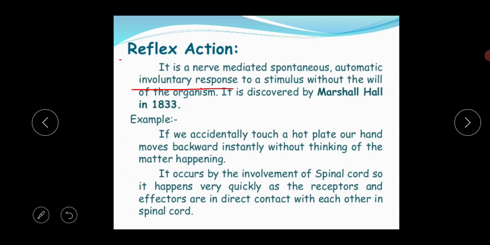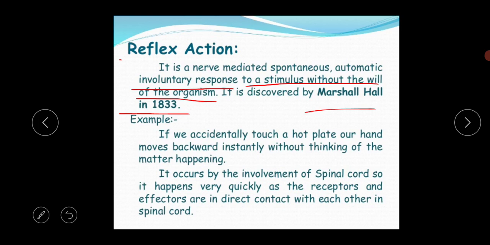Involuntary response means a response which you cannot control by yourself. So this is one kind of involuntary response. It is a nerve-mediated, spontaneous, automatic, involuntary response to a stimulus without the will of the organism. It was discovered by Marshall Hall in the year 1833. So this is the basic thing of the reflex action.